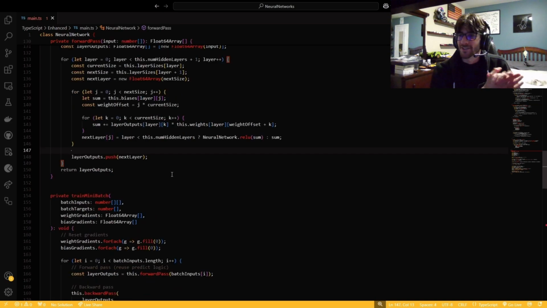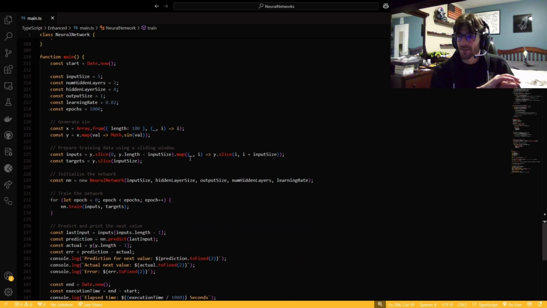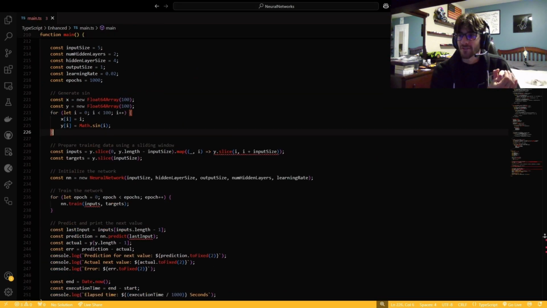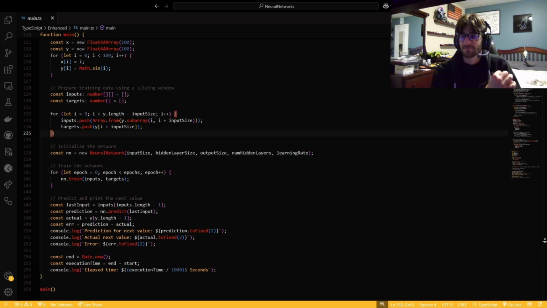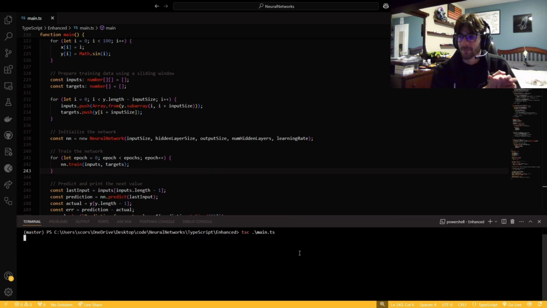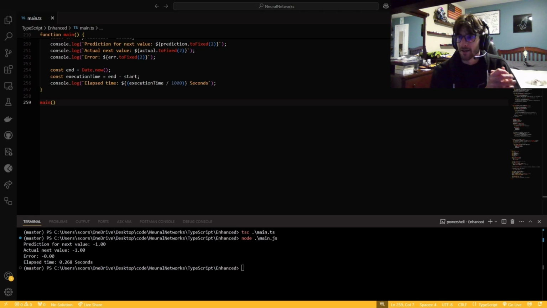Almost done with the predict function. If you guys remember last time, it took about a quarter of a second. So let's check out the difference. I think I have to change a few things in main. Yep. So here we go. Little crash out. I'm not sure what I'm looking at right here. Oh, okay, we're good. Still about a quarter of a second.